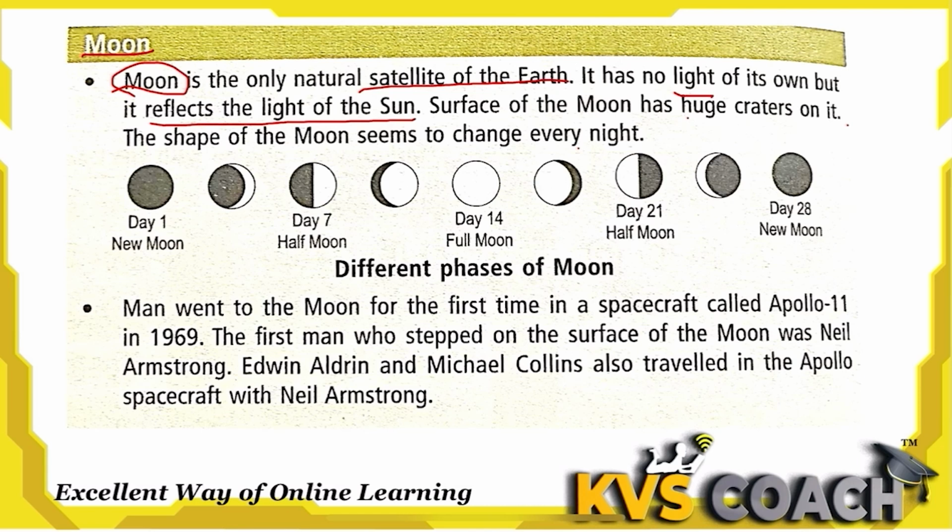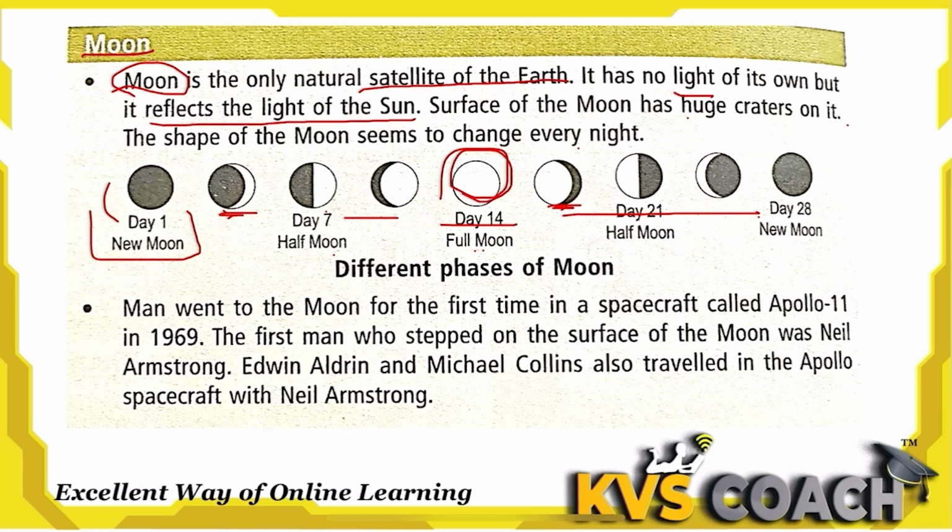So it takes 15 days. Day 1, there is no light. We can't see the moon. Slowly it increases its size, and on the 7th day we can see a half moon. After 7 more days, on the 14th day we can see the full moon, full bright, round. After that, after 15 days it decreases its size. So after full moon, it starts decreasing its size. This is called gibbous moon and this is called crescent moon.